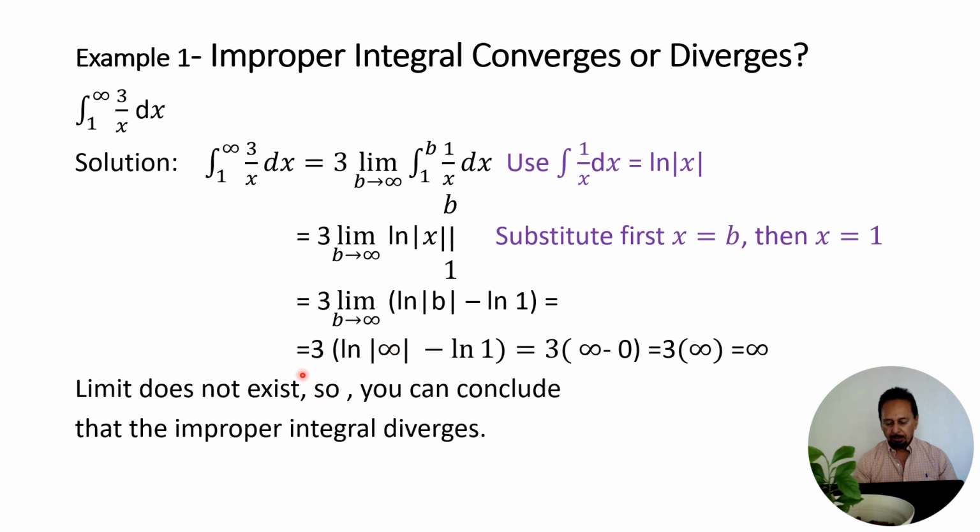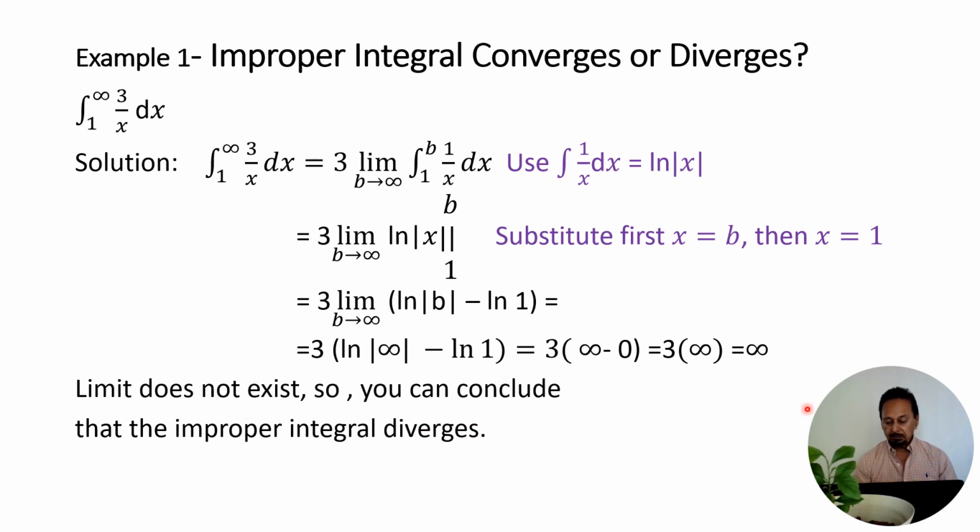Now we take the limit: 3 times natural log of infinity minus natural log of 1. The natural log of infinity is infinity, and the natural log of 1 is 0, so we have 3 times infinity minus 0. Infinity minus 0 is just infinity, so 3 times infinity is infinity.